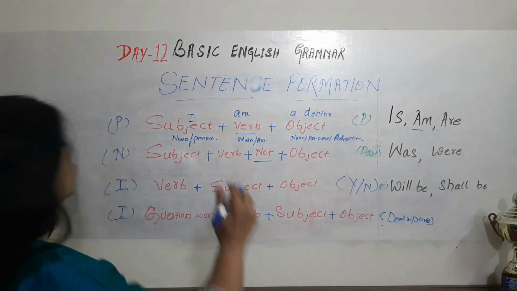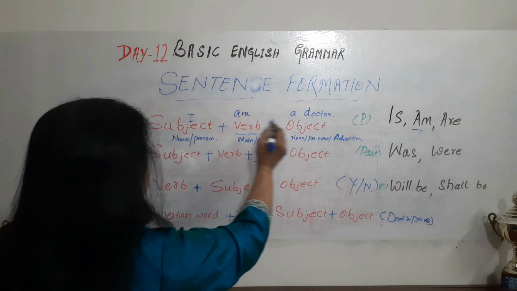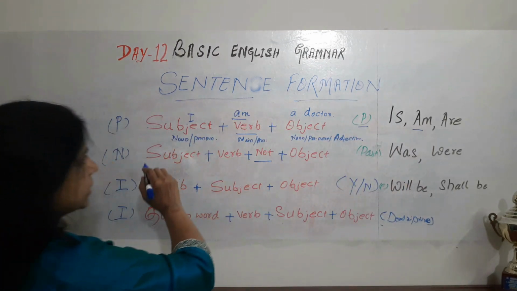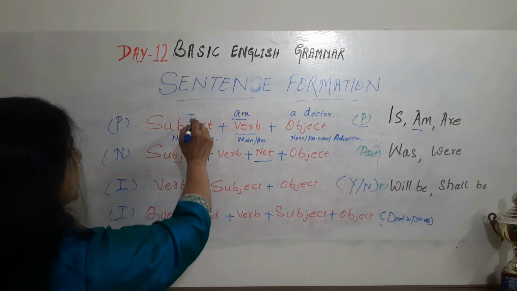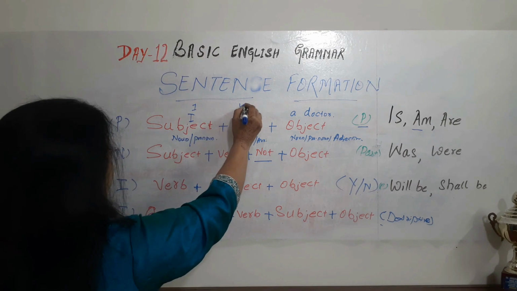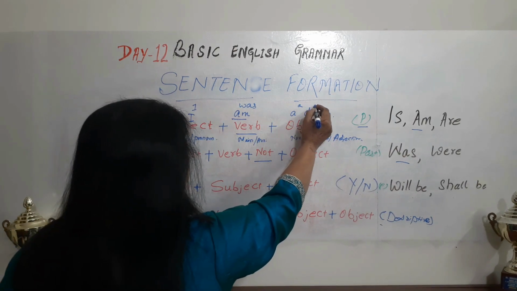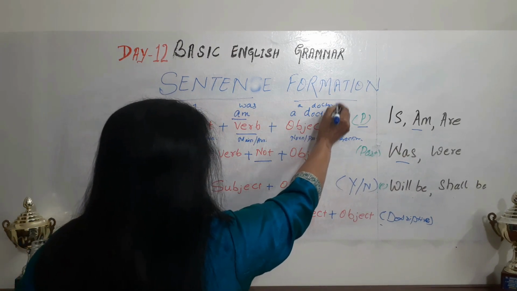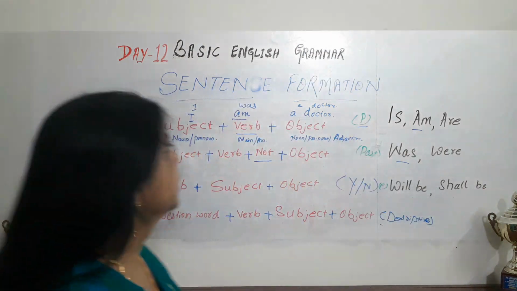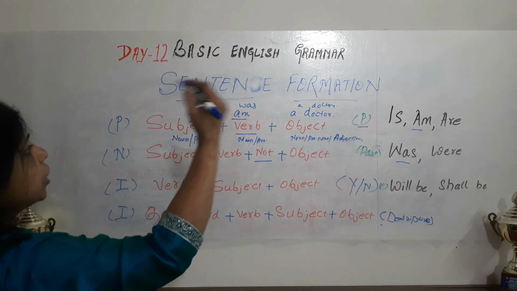Alright. So we have seen the present tense. I am a doctor. Am is here for present tense. So this is present tense. If you want to make it past tense, what can you do? I was a doctor. That means in the past tense. Alright. So in future tense, if you want to do, I shall be.